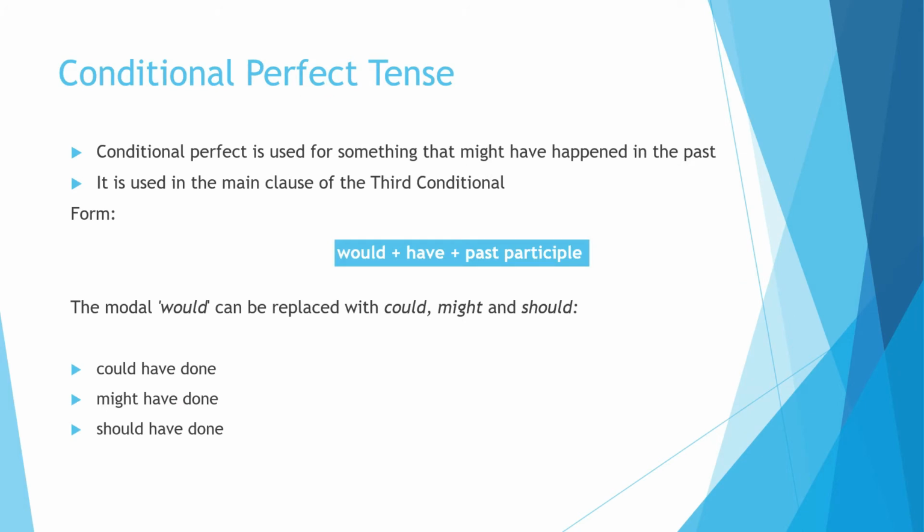Conditional perfect is an English grammatical tense. It indicates an action that someone would have done in the past. It describes what one would have done differently or how something could have occurred differently if the events had been different. It is used in the main clause of the third conditional, and the form is would plus have plus past participle. The modal would can be replaced with could, might, and should: could have done, might have done, or should have done.